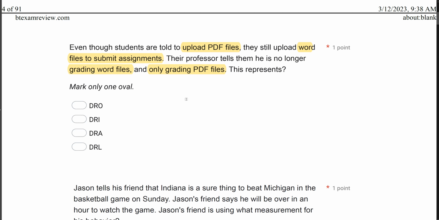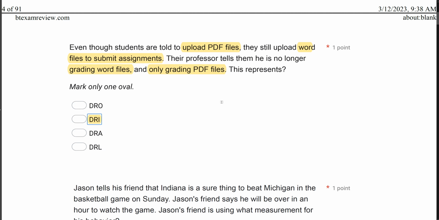Now, given more information, this would be a much more specific question, right? How many files can you upload at a time, et cetera. But given what we have, we can assume that you can't do both. I need a PDF file and not a Word file. So since these are incompatible together, we're going to be teaching a DRI. You've got to pick the best answer knowing what information you're given.